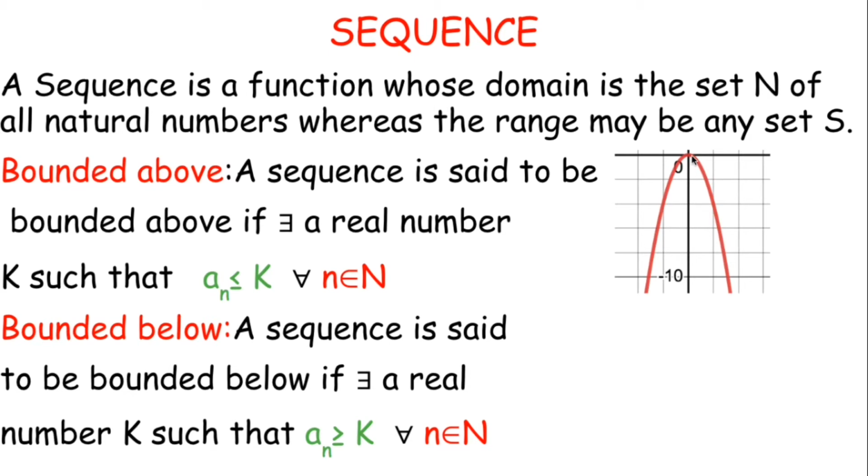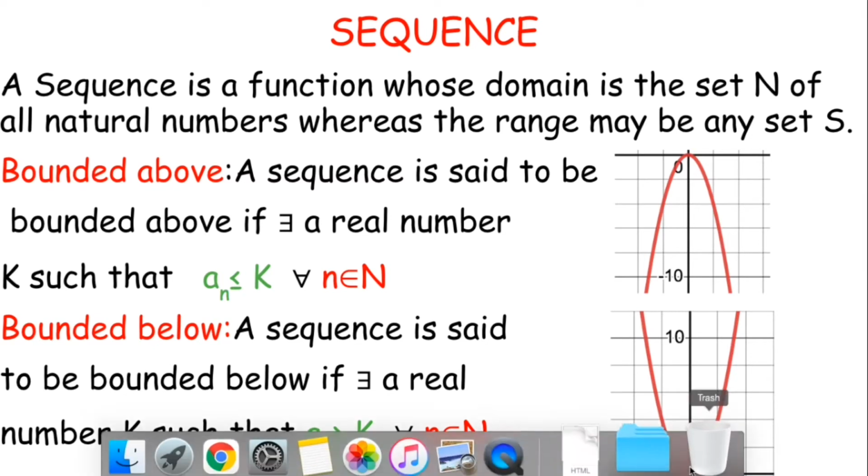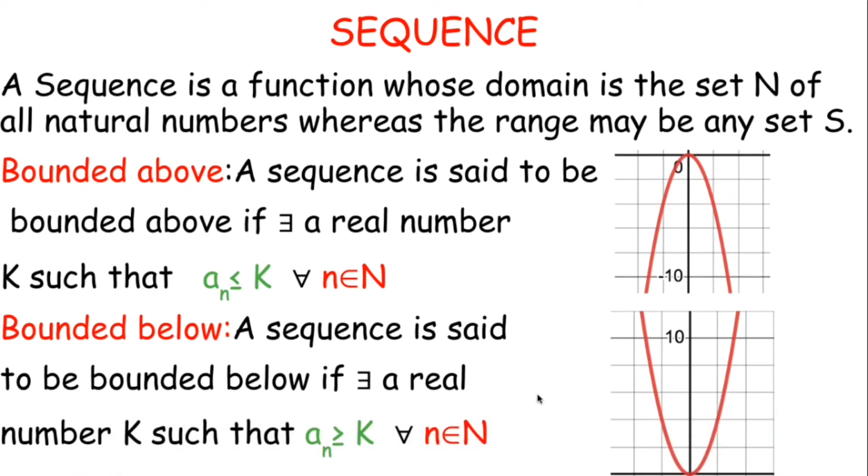In the next case, bounded below, a_n should always be greater than some constant real number k for all n belonging to natural numbers, and on the upper side it may or may not be bounded above. So the sequence is defined by a_n here, and those are the cases of the sequence being bounded above and bounded below.